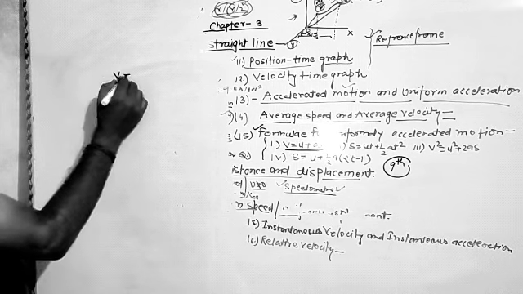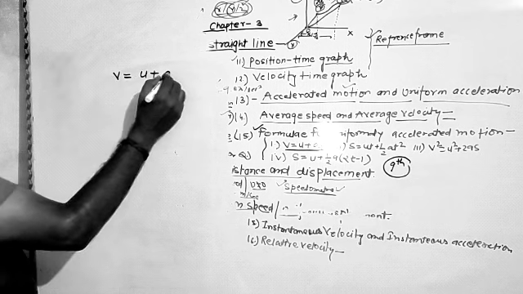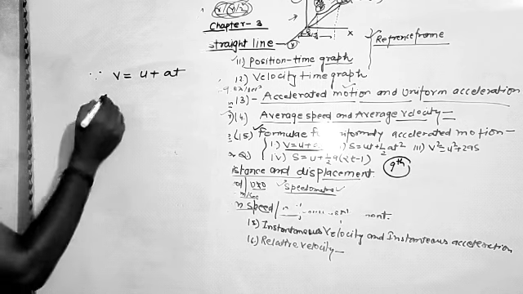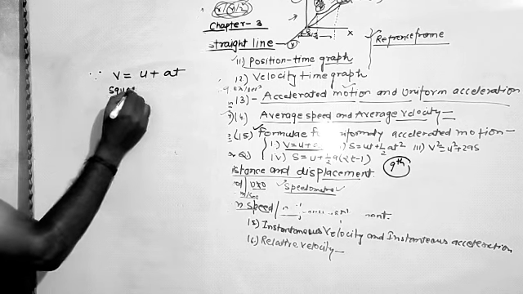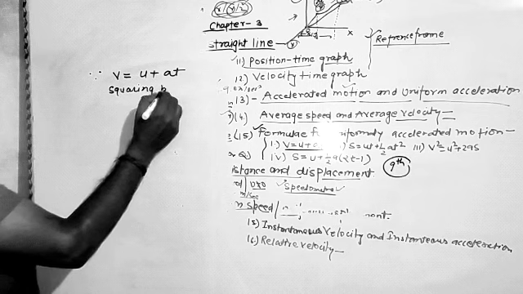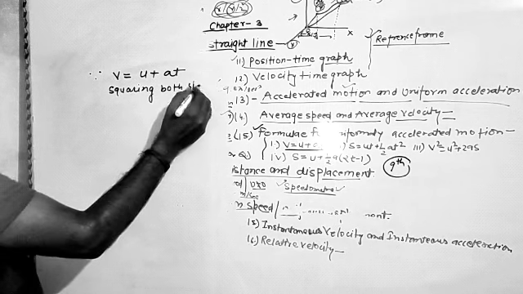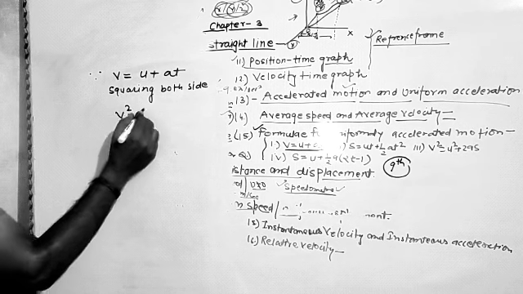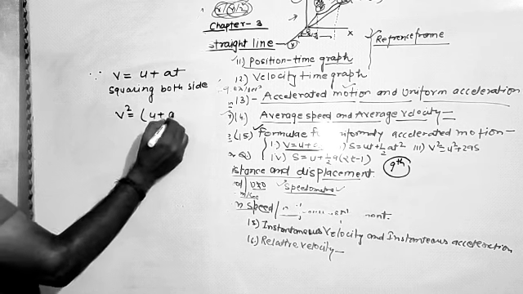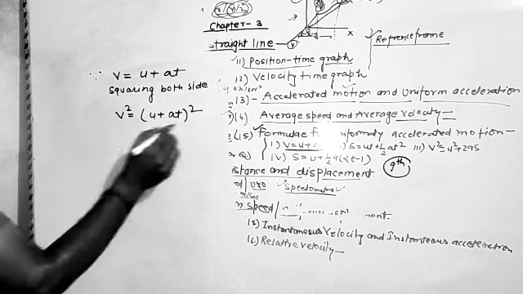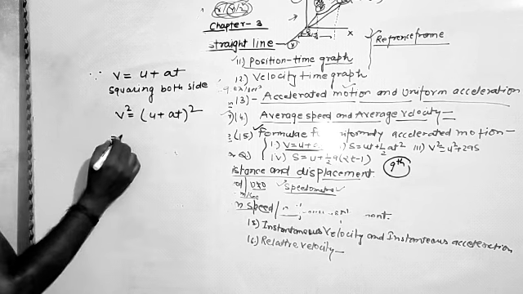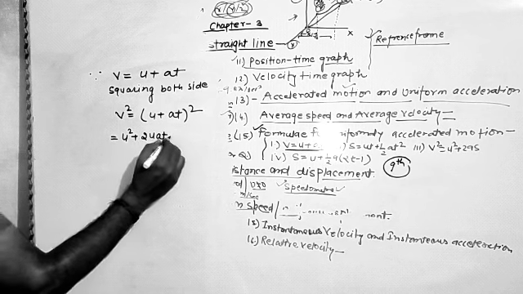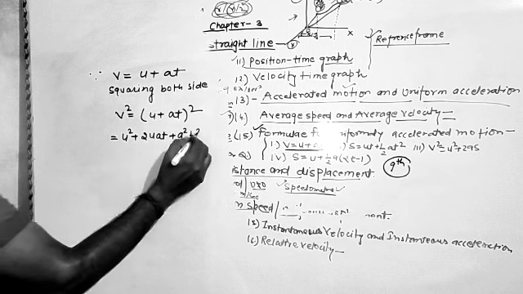Again, we are using the first equation of motion to prove the third equation. Since we know that v is equal to u plus at, squaring both sides, we get v square is equal to u plus at whole square, and the value of this is u square plus 2uat plus a square t square.